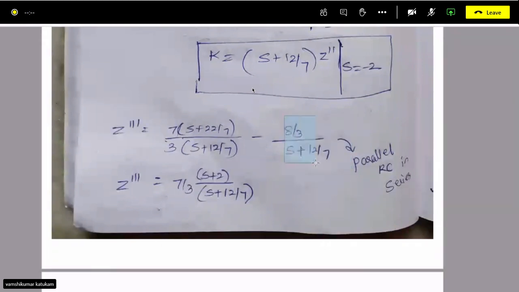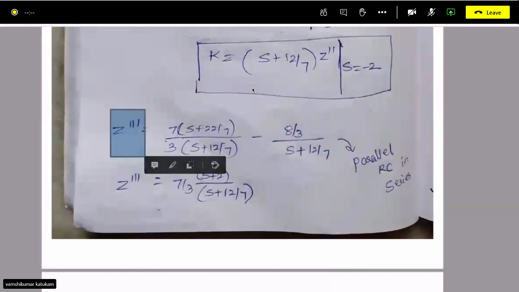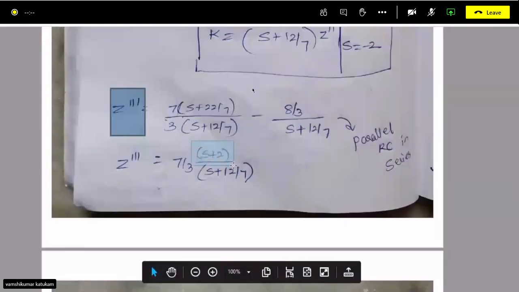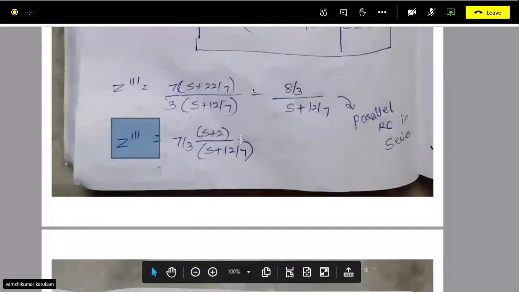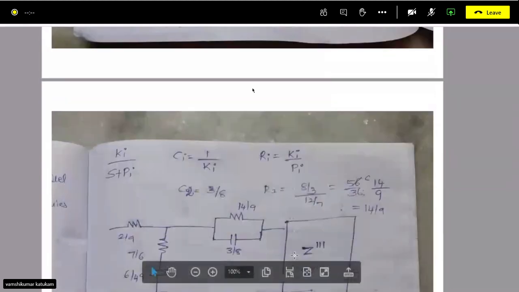We have subtracted to get 0 at this point. Whatever we have subtracted, again we have to add. So if you add this value again, it is RC parallel, but it is in impedance, so it will be in series. That is what I have explained. So finally you got one more zero shifting technique here. After this, whatever z triple dash is this thing, finally the second 0, s plus 2 upon s plus 12 by 7, you got this thing.